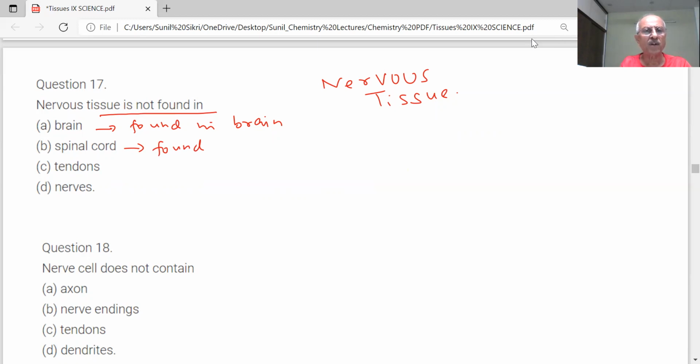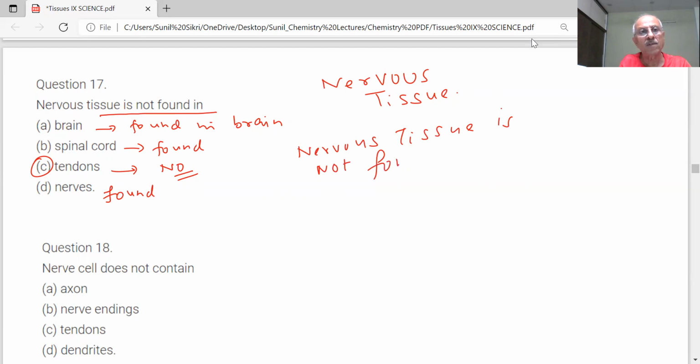Nervous tissue is found in the spinal cord. Is it found in tendons? No, sir. Where are the tendons found? It connects muscles to the bone. Nerves? Yes, sir, it is found in nerves. So nervous tissue is not found in tendons. The correct answer is C. Our answer is C.